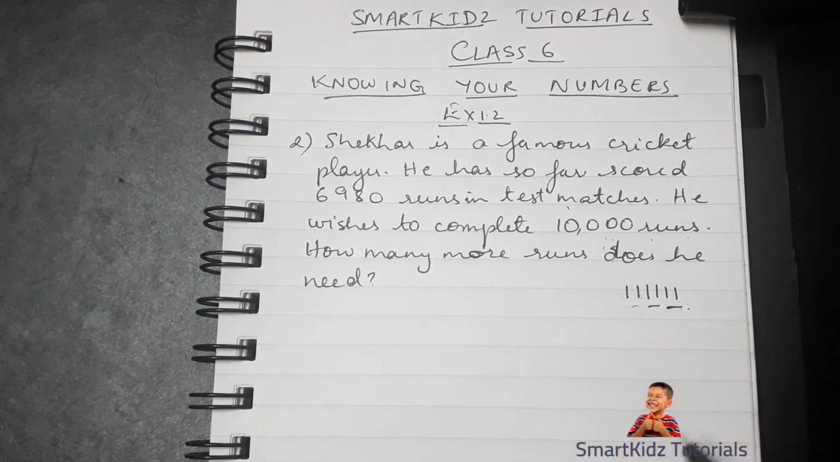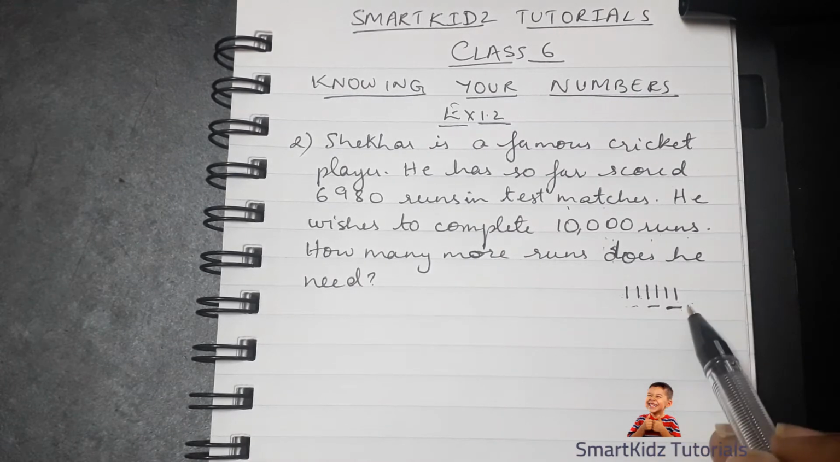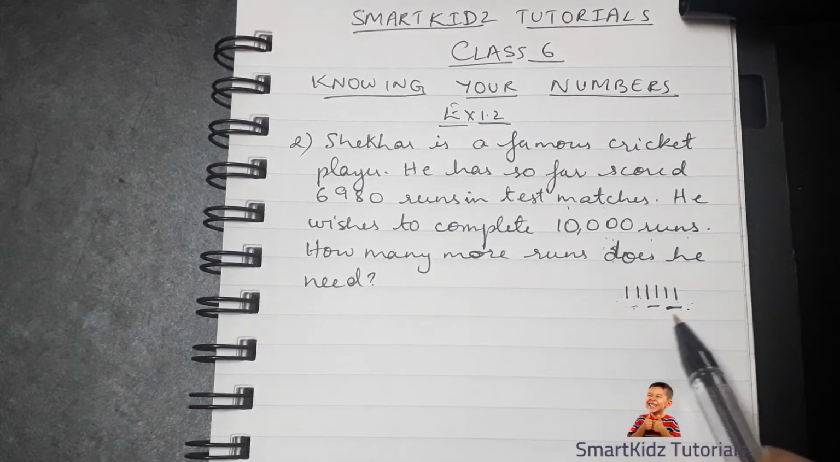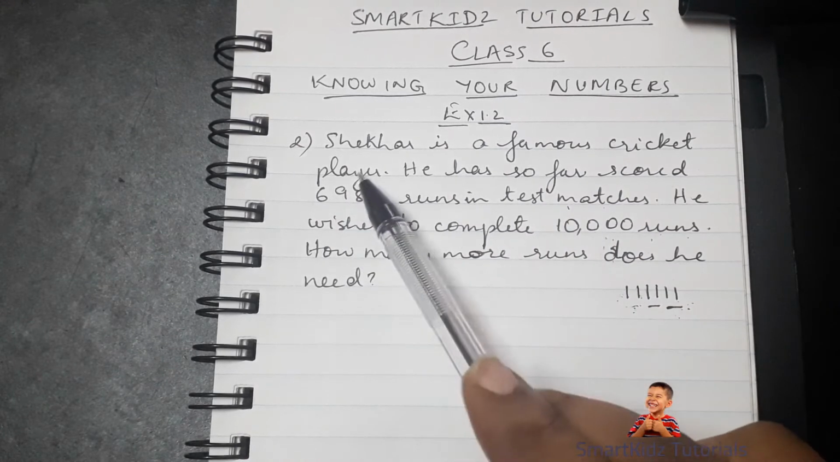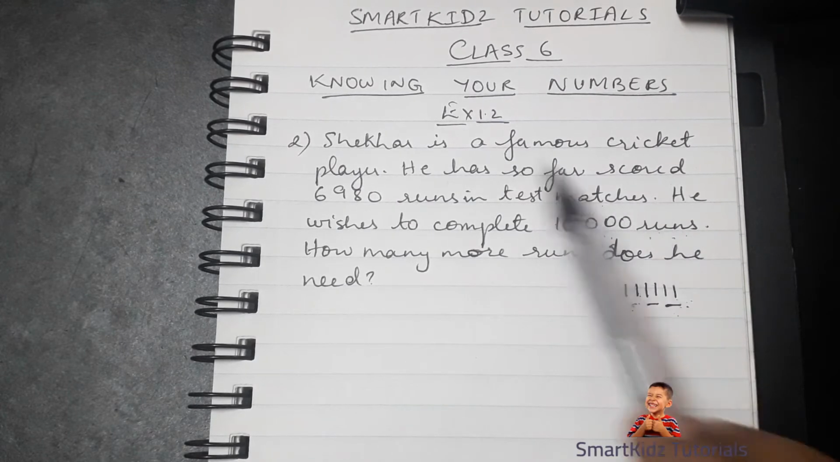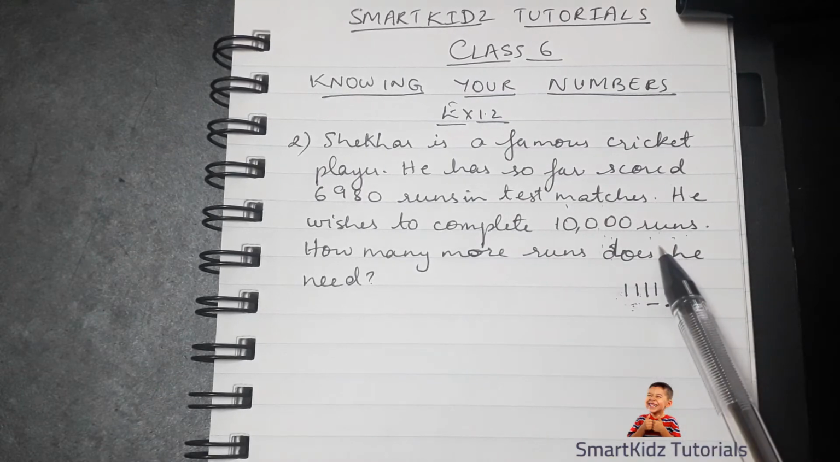Basically what you are doing is a deduction, or you're minusing these 4 chocolates from the 6 chocolates, and then you're finding out that 2 are left. Okay, this is a mental calculation that you're doing in your mind. So this is done by subtracting the numbers that are already used up to find out how many are left. So here also, if we subtract 6,980 runs from 10,000 runs, we should be able to get how many more runs are required by Shekhar to complete 10,000 runs.